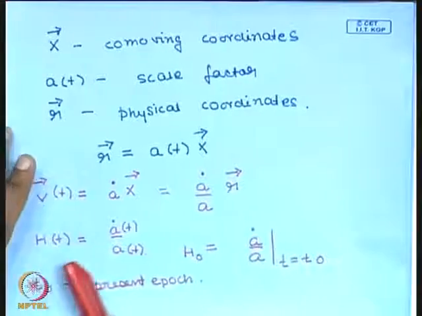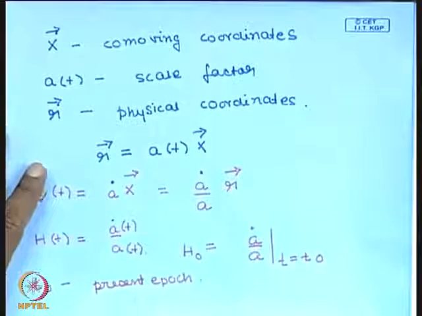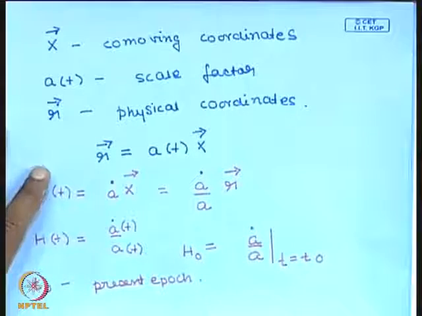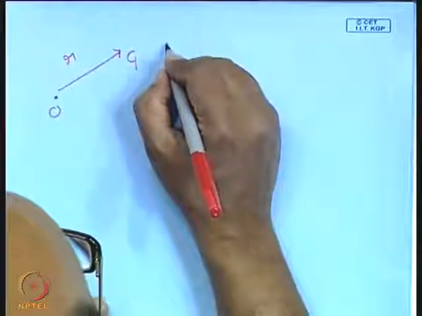determine what this a of t is. What is the functional form of this a of t? We still do not know what that is. So for this, let us take a very simple model. The simplest model that one could adopt is that we have free expansion. There are no forces. Okay, so that is the simplest model which we shall take up now. So this is the model of free expansion.